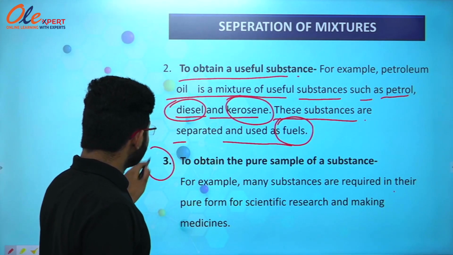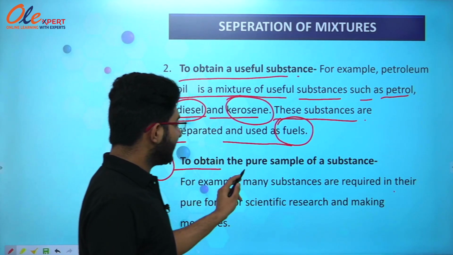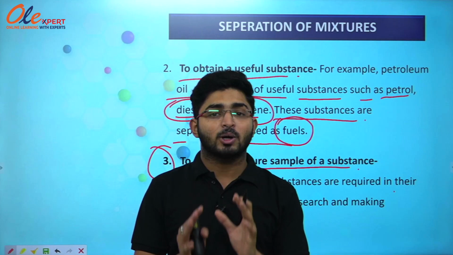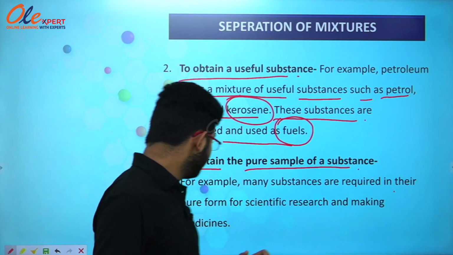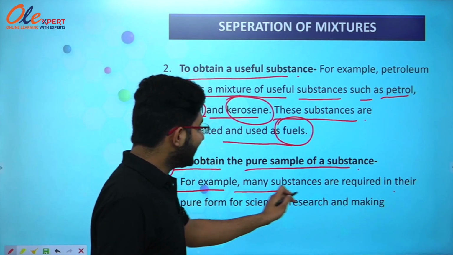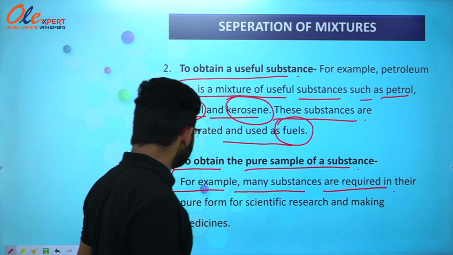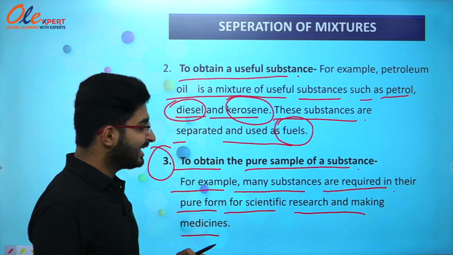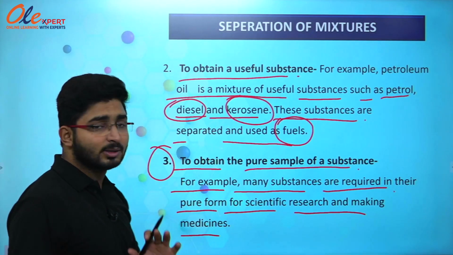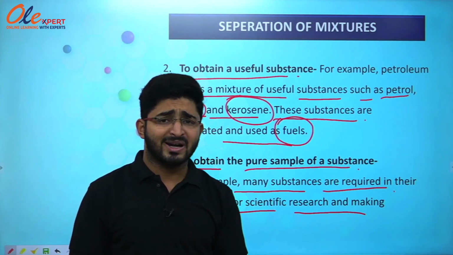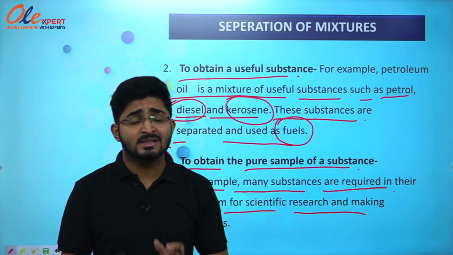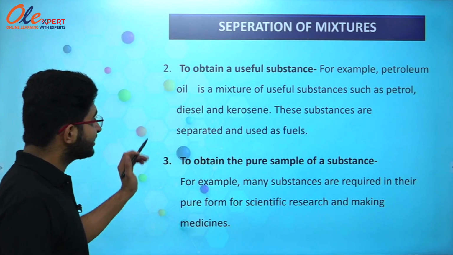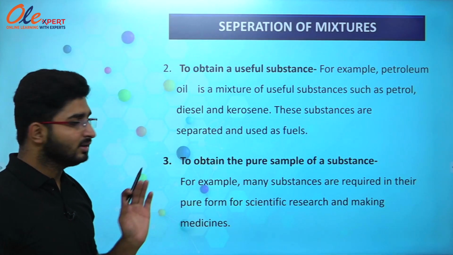The third purpose for the separation of mixtures is to obtain a pure sample of a substance. If we want to obtain a pure sample of a substance, we have to separate the mixture. For example, many substances are required in their pure form for scientific research and for making medicines. So these are the purposes for which we separate mixtures.